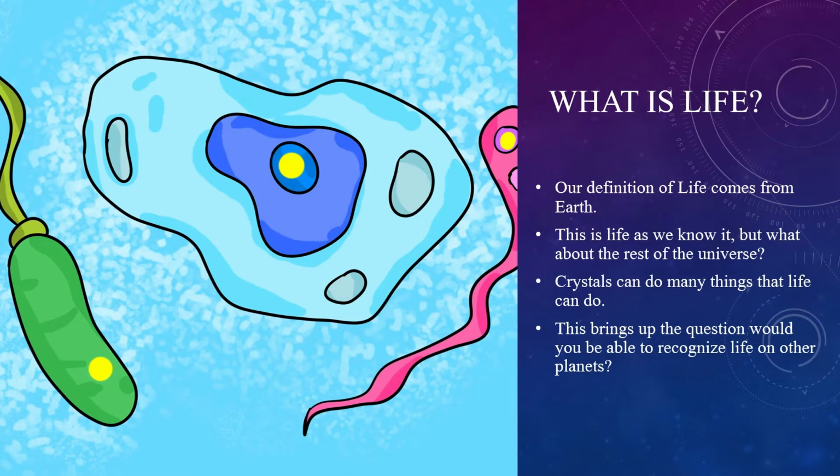This brings up the question, would you be able to recognize life on other planets? They would more than likely have followed a different evolutionary route, which could create organisms beyond our understanding. Would we be able to recognize them as life?